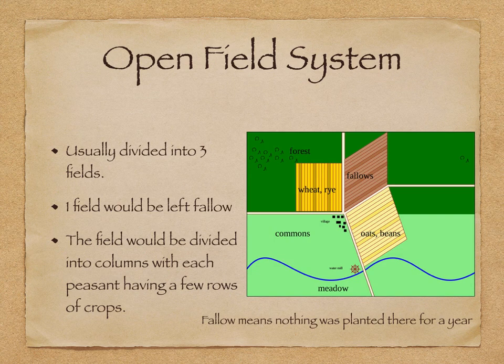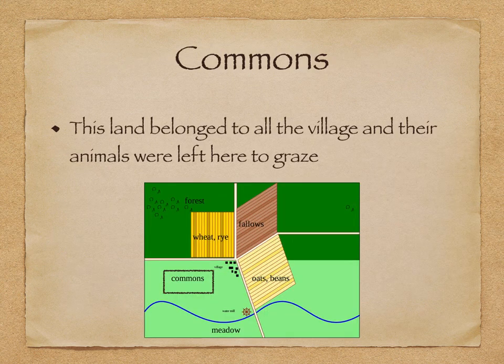And then the other 2 would be planted in. There's a wheat, rye field there, and there's an oats and beans field. And so these open fields would be divided into columns or strips, and each peasant would have a few rows, and that's where they get their crops for the year from. The final part of the division of the land within these little villages was the commons. This land belonged to all the village, and their animals were there and they were left to graze. So you didn't have to have your own field. Everyone used this commons area.